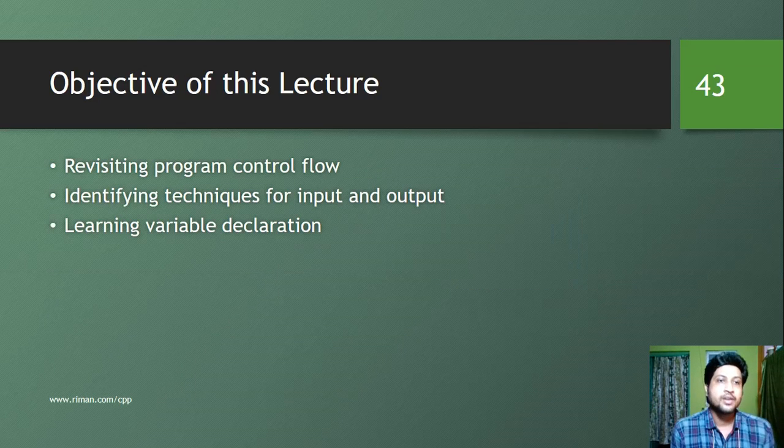So in today's lecture, we are going to talk about program control flow. Program control flow means how the programs control or how the statements are being executed one after another. We have three different kinds of program control flow. One is sequential, another one is branch statements or conditional statements, and the third one is repetitive or iterative statements. We are going to learn about them and how they are implemented in C++. Then we are going to identify the techniques for input and output in C++ and how variables can be declared in C++.